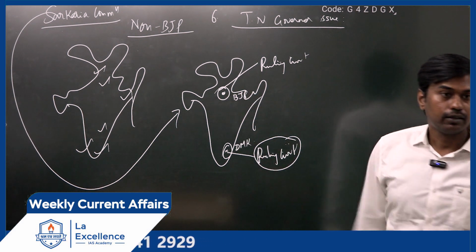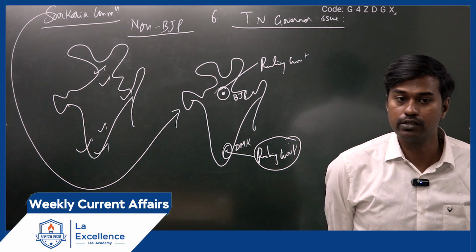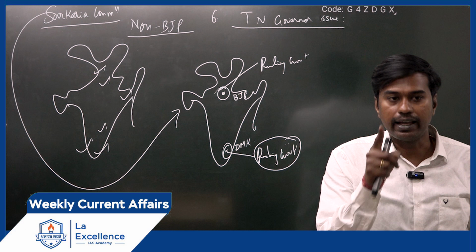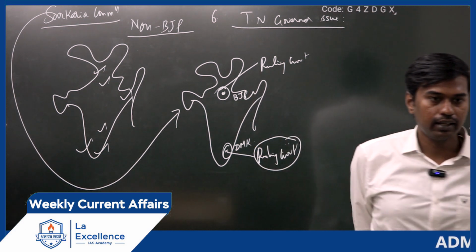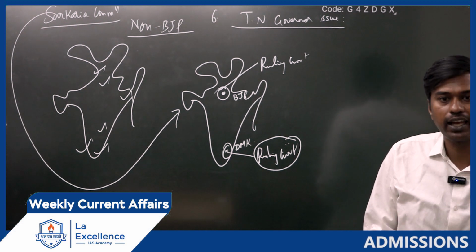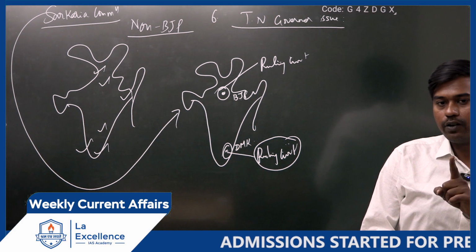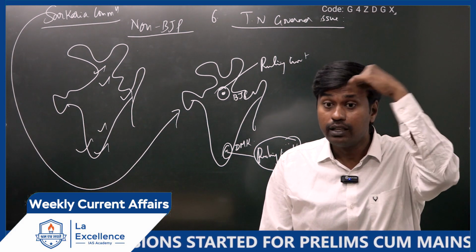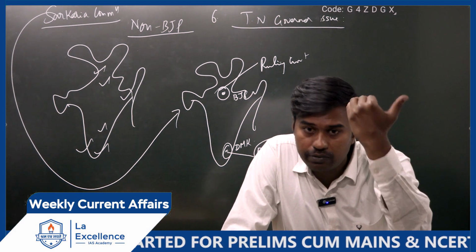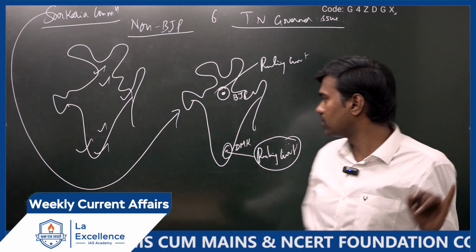Now what the central government should not do, as per Sarkaria Commission recommendation, is they should not appoint somebody as governor who is from their party. Is it clear? Because obviously they will come and do something against the state government. So for that purpose, don't appoint a governor who is coming from the ideology of the center. Don't appoint them. It will create a conflict. He said about it. First one.